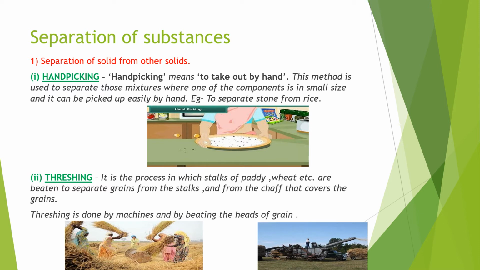Next, coming to separation of substances. First is separation of solids from solid. First process involved in this is hand picking. Hand picking means to take out by hand. This method is used to separate those mixtures where one of the components is small in size and it can be picked up easily by hand.